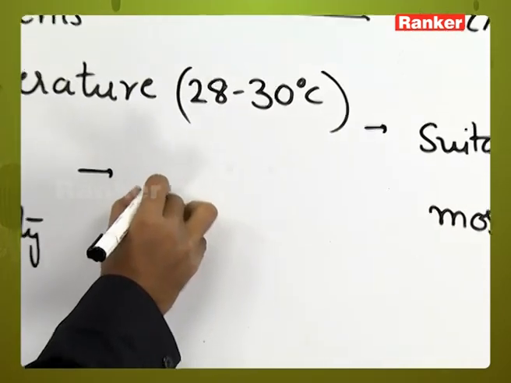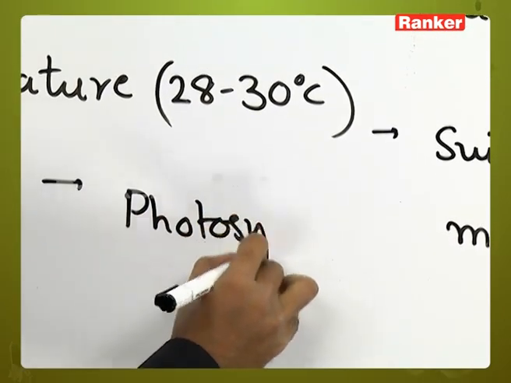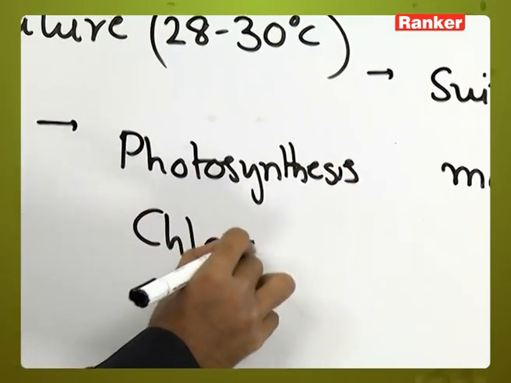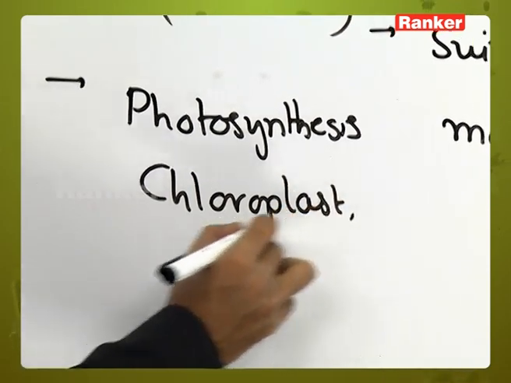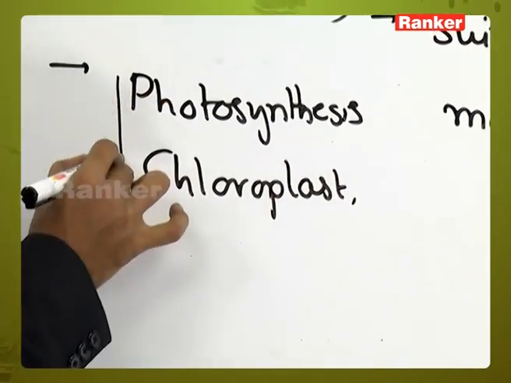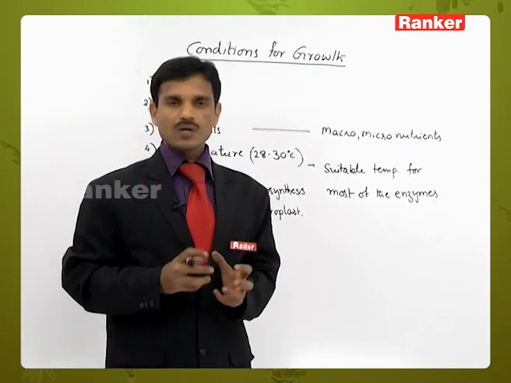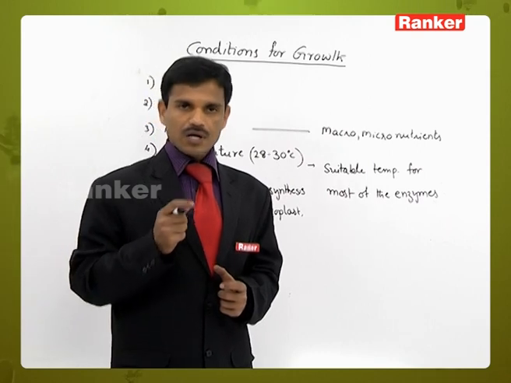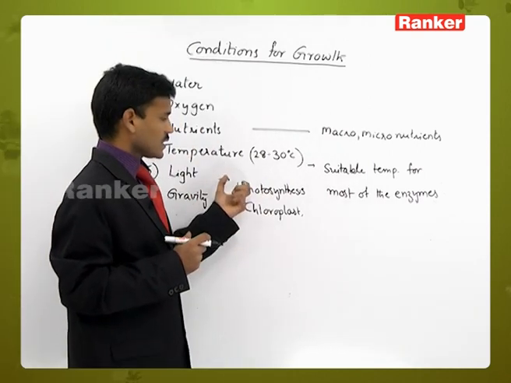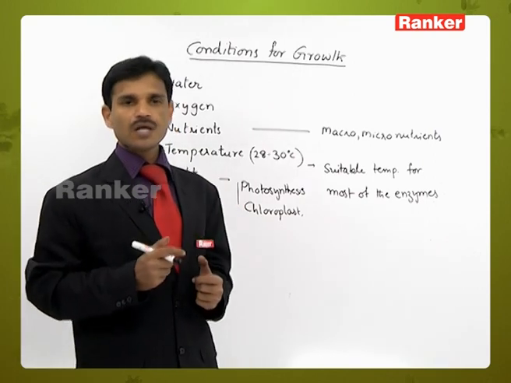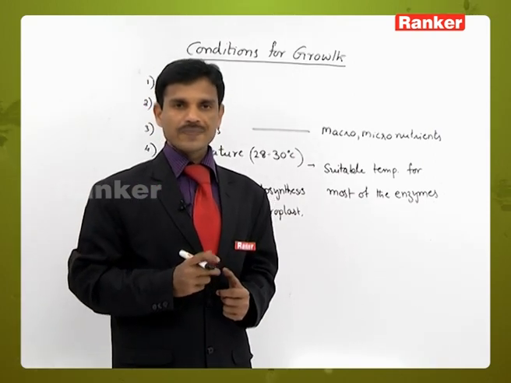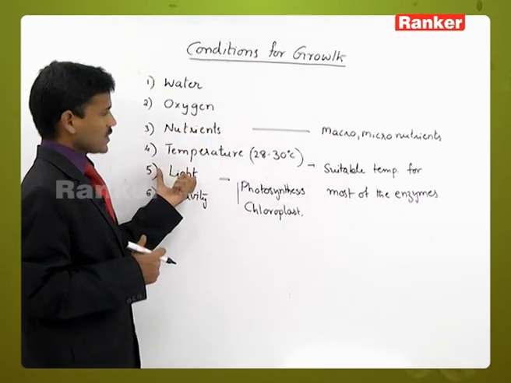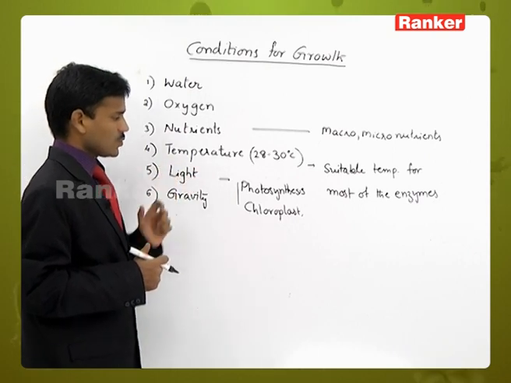and for photosynthesis, chloroplast synthesis. In the presence of light only, the chloroplasts and chlorophyll pigment are synthesized. The chlorophyll and chloroplasts are involved mainly in photosynthesis. If there is no light, no photosynthesis, no food material synthesis. If there is no food material, no growth. So ultimately the light is influencing the growth. The light is important for the growth also.